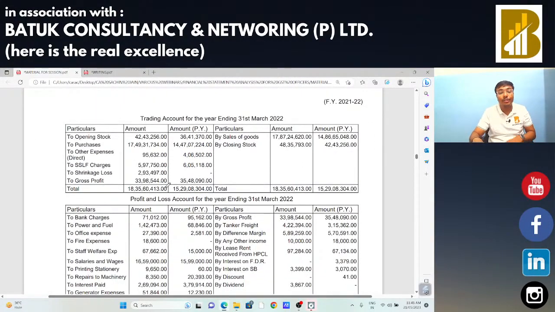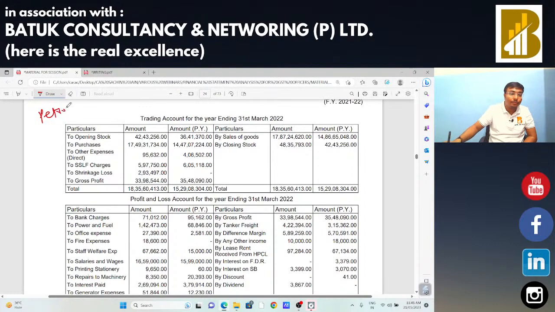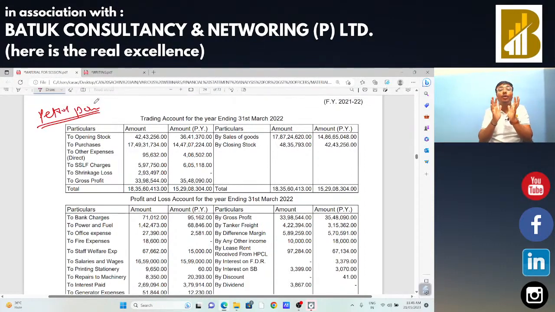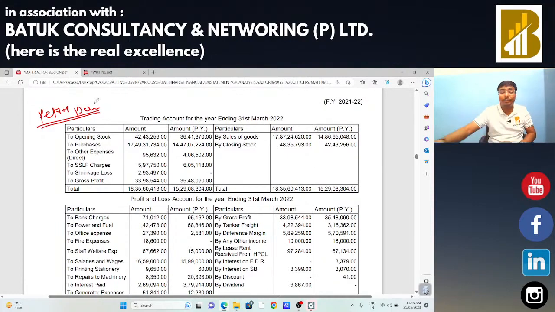Sir, other financial statement. I am going to take the other financial statement of a petrol pump. Okay, sir. Sir, is the last financial statement okay for you? The financial statement, that is the trading profit and loss account and the balance sheet part. Sir, everything is okay.